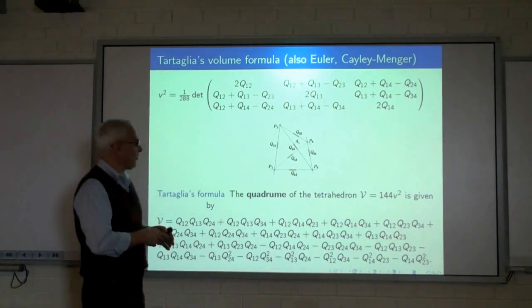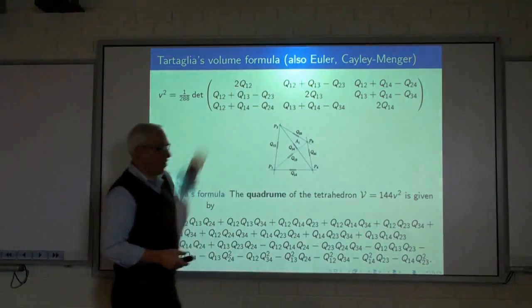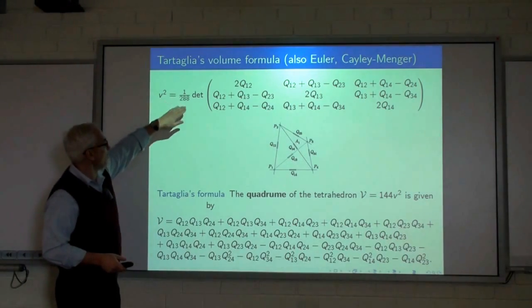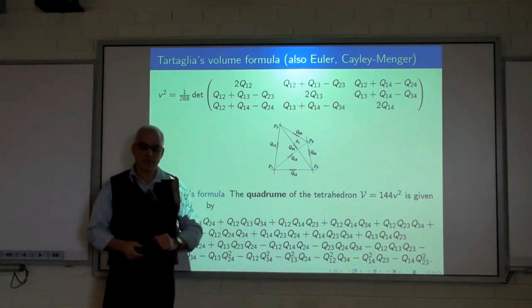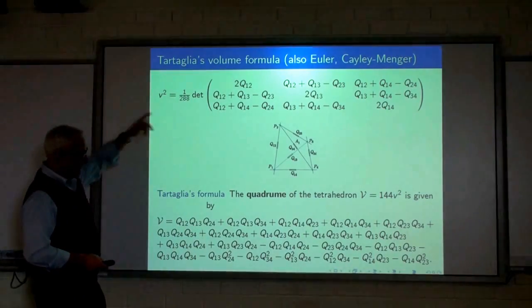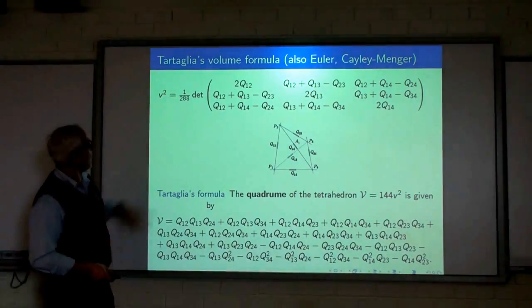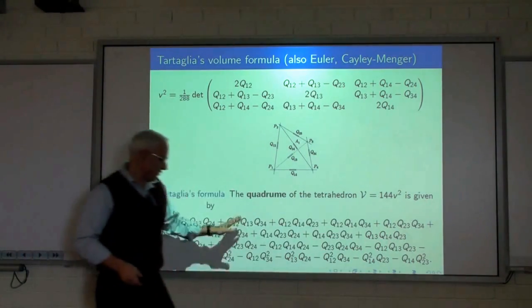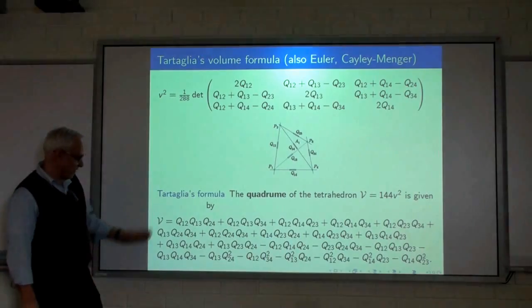The 6 quadrances determine the volume of the tetrahedron by this formula, that the volume squared is 1 over 288 times this determinant. And if you expand that determinant out and multiply it by 144, then the coefficients are nicer. They're all plus or minus 1, and here they are right here.